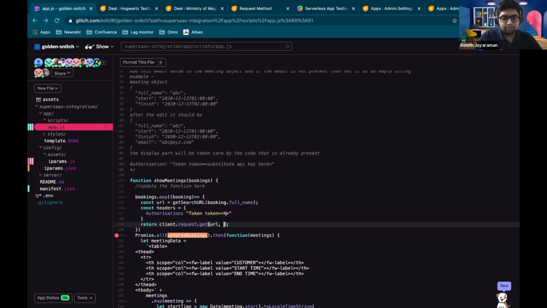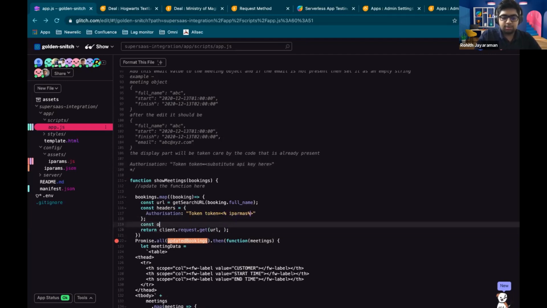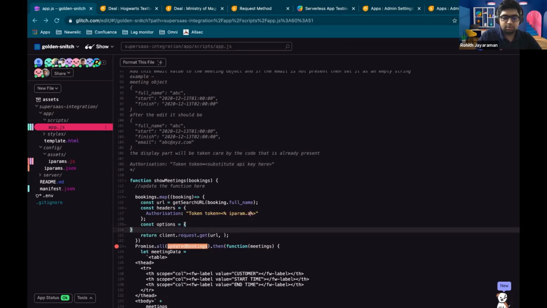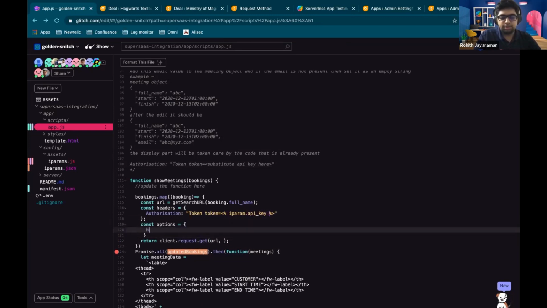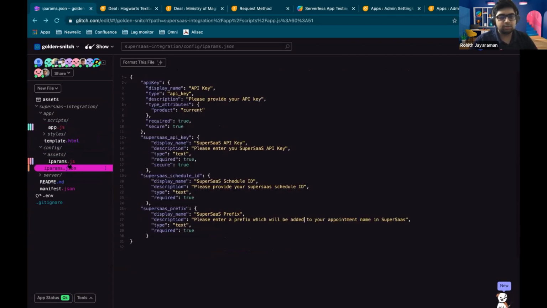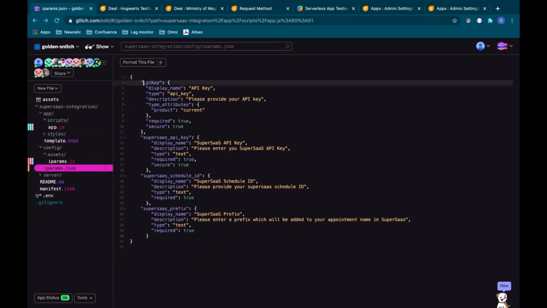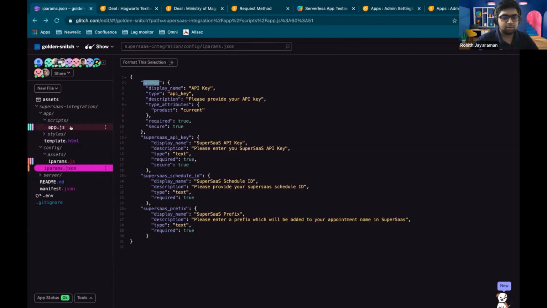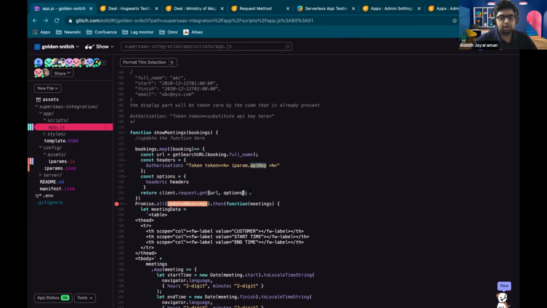And then we can just have options. Then we can say headers. This is going to be the headers object. So just need to pass the options. Ilya, I think that's not the name of the iparam. The iparam is called apiKey. There's no underscore. No, you need to use the name here, not the type. Yeah, perfect.